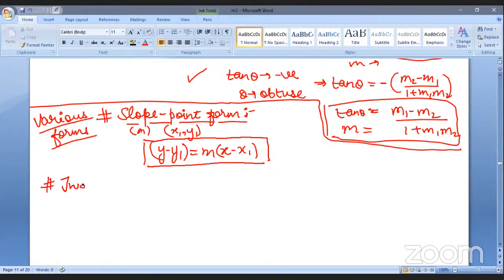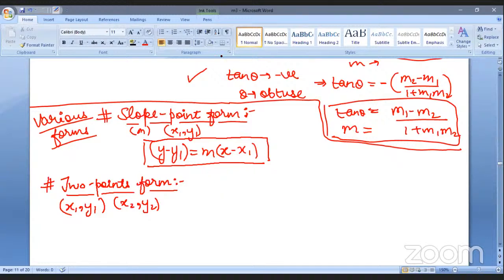Next one is the two points form. Don't get confused in these forms. I definitely know that these are slightly confusing. You might get confused about which one is which form, but just keep seeing what is being given in the form. Two points. So you got to know that there is no slope available, m is not present at all. Two points means the coordinates of two points are given, which is known to us. So accordingly, you have to search the formula.